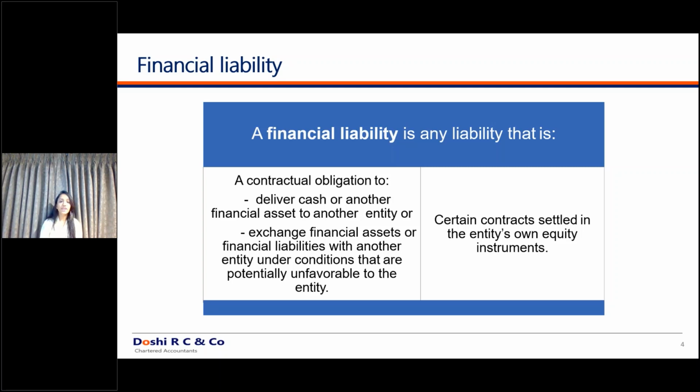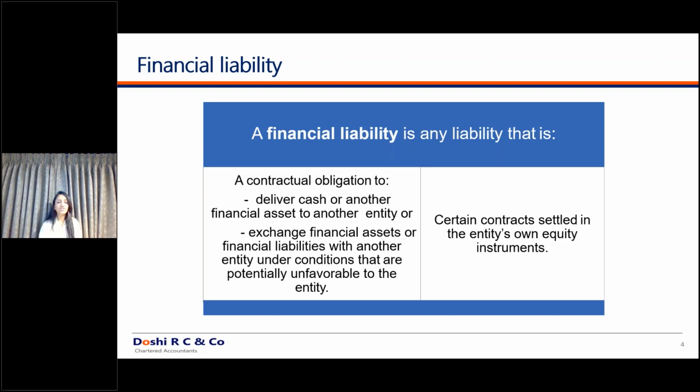So the bank itself gives this valuation, you need not do it. So banks provide you a fair valuation as on a reporting date, that what is the position of your forward contract, whether it is in a favorable position or it is in an unfavorable position. If your forward contract is in an unfavorable position, then in that case it is a financial liability.